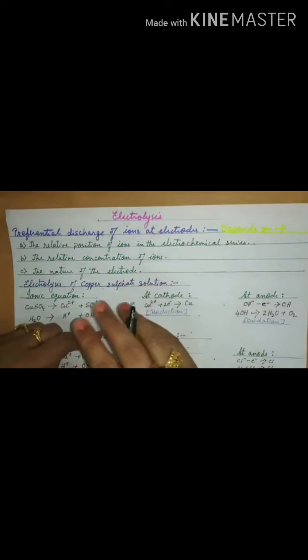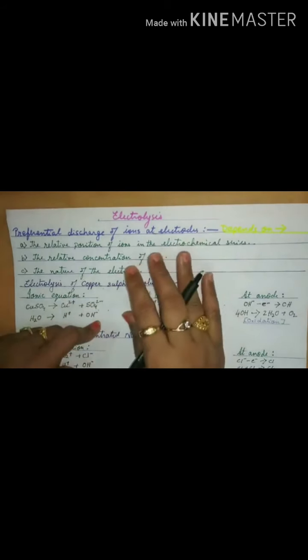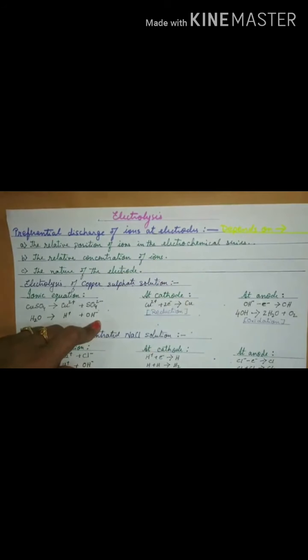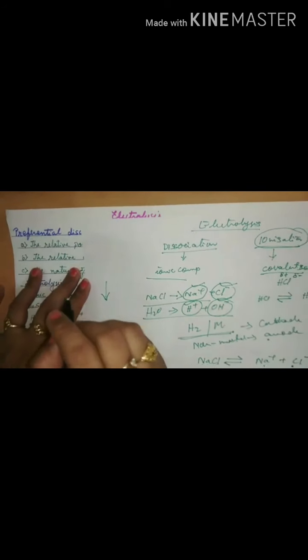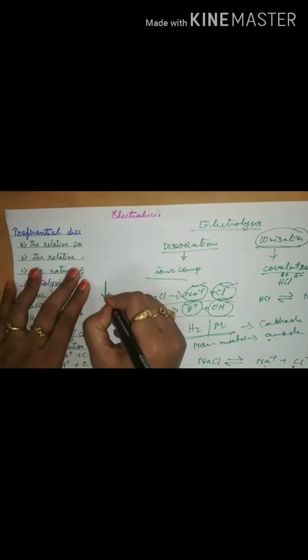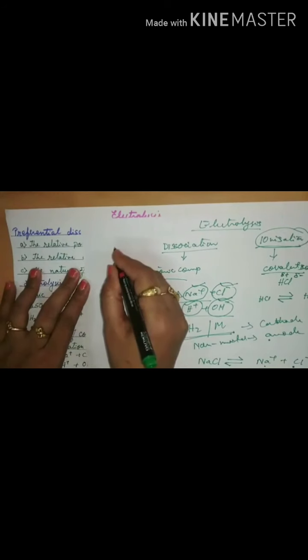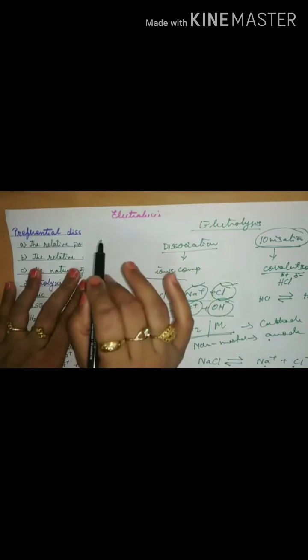Actually, there are two types of series. One is the electropositive series, another is the electronegative series, which is very clearly written stepwise in your book. When you come down in the electrochemical series, the ease of discharge at the cathode increases. Means the lower the position, the more easily it is discharged; the higher the position, the more difficult it is to discharge. The reason, the one at the top is the most reactive. We have done the activity series of metals.